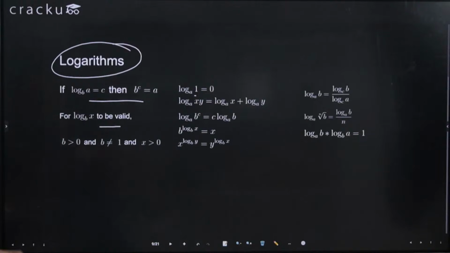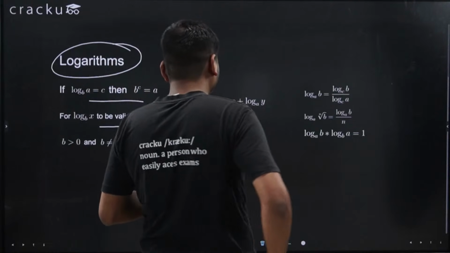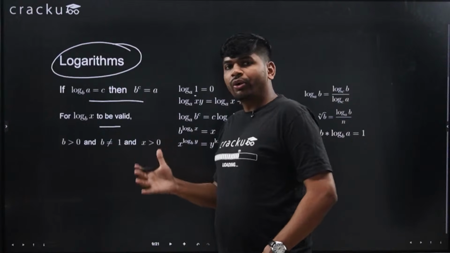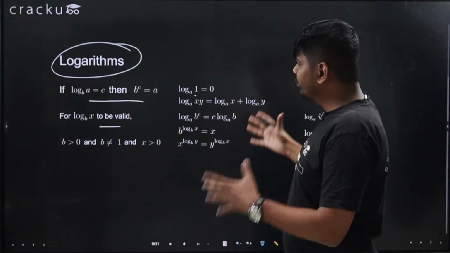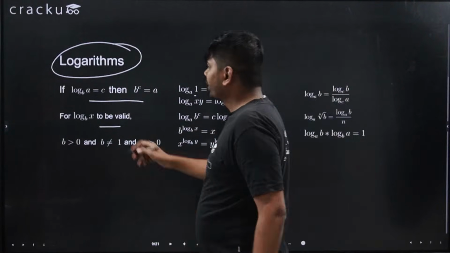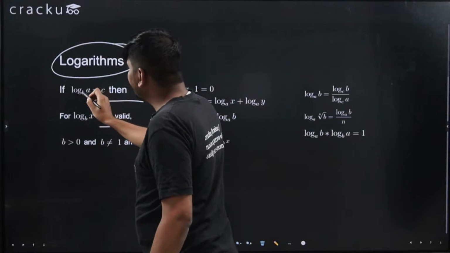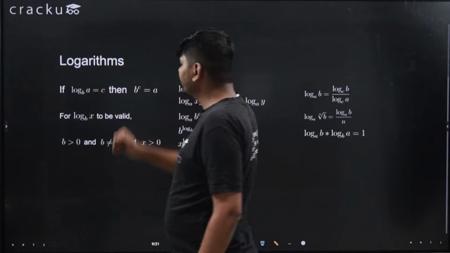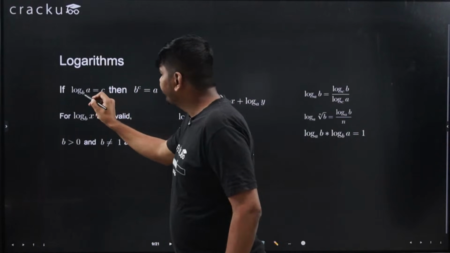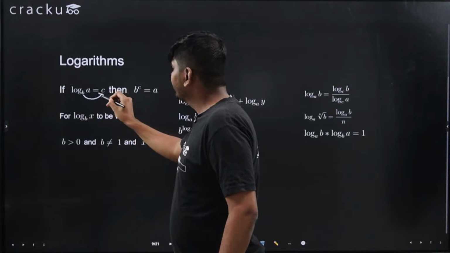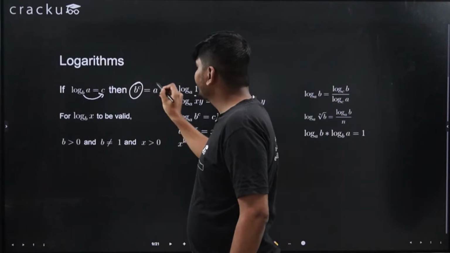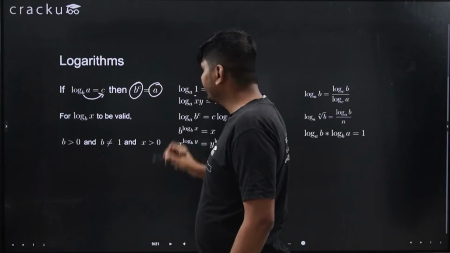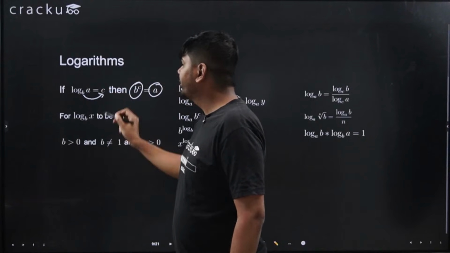Now we will discuss all the formulas of logarithm. These are actually logarithm properties. You should know the logarithm properties, it will help you while solving the question. If log a to the base b is equal to c, then if you take b to the right side, it will become b power c is equal to a. Or you can think in reverse, that if b power c is equal to a, then log a to the base b will be equal to c.